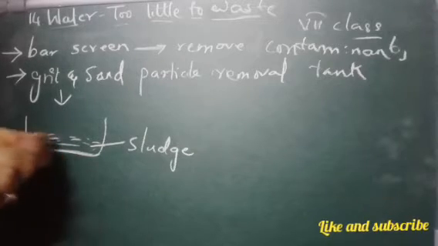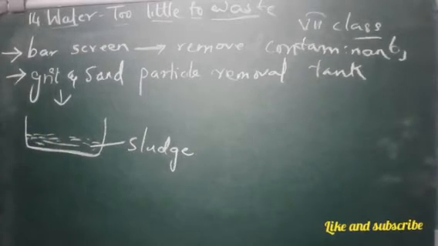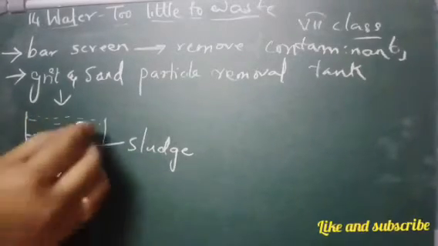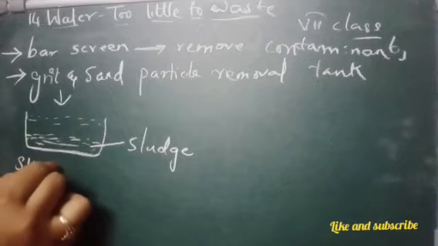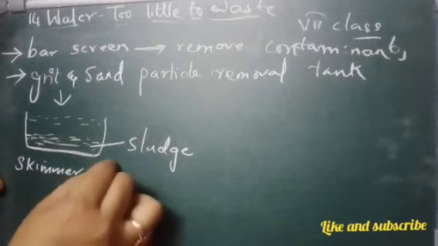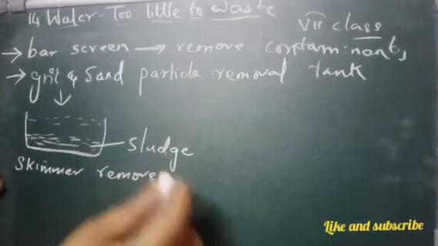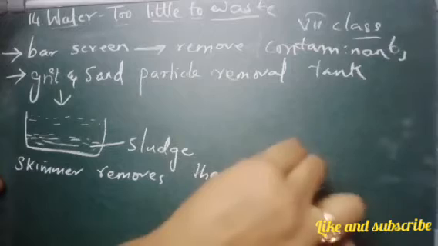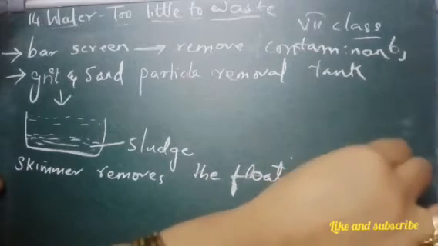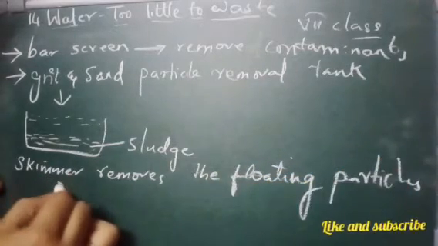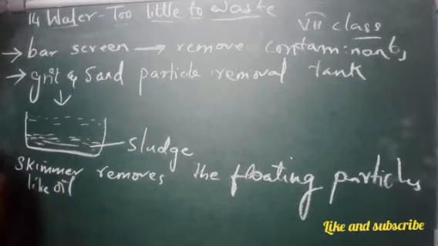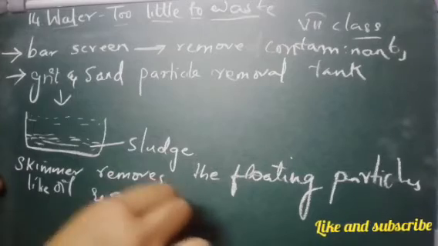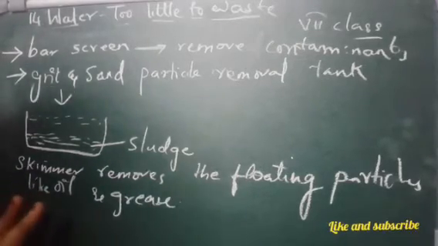Now a skimmer is used to remove the floatable solids. Whatever solids are floating here, they use a skimmer to remove the floating particles. Floating particles like what? We have floating particles like oil, and all the grease particles which float on water. We remove that. A skimmer is used for that.